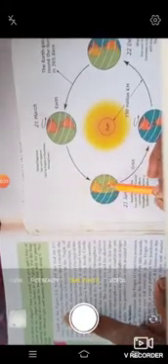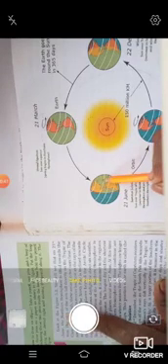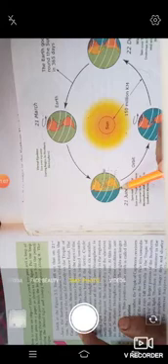So here, on 21st June, the northern hemisphere, that means this part, is tilted towards what? Sun. Tilted towards the sun, the rays fall directly on what? Tropic of Cancer, this side. As a result, this side receives maximum heat, and the area near the pole, that means this and that, gets less